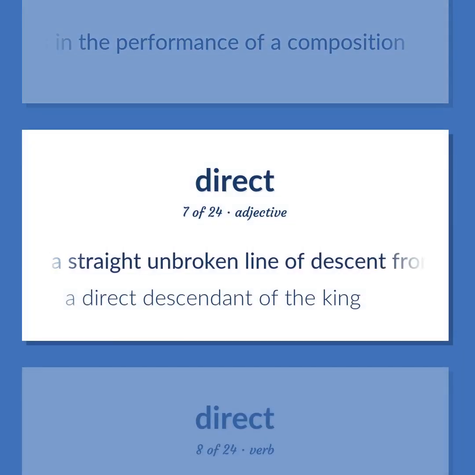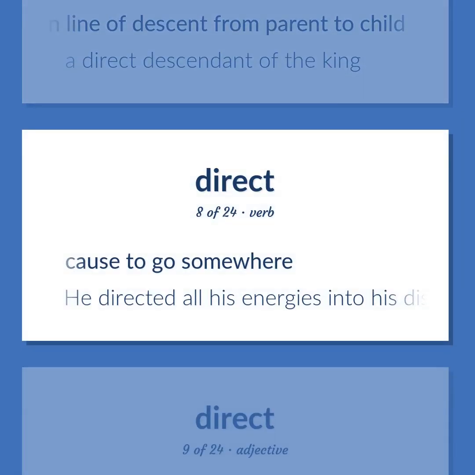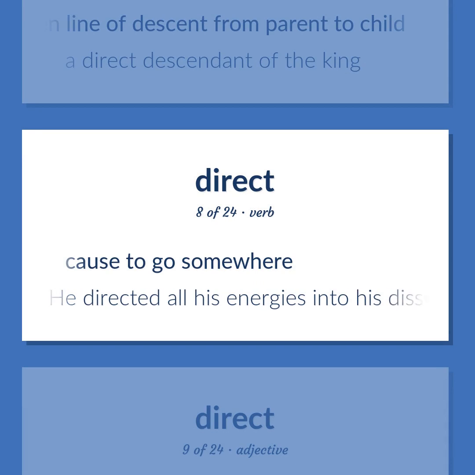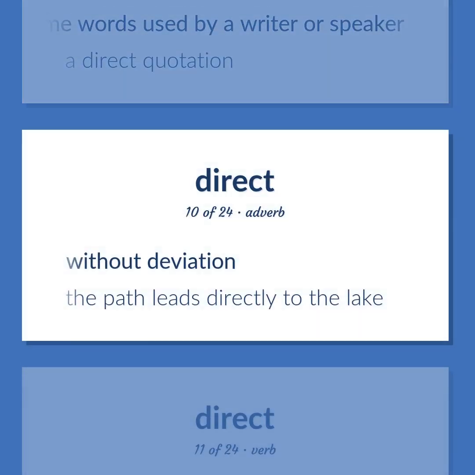In a straight unbroken line of descent from parent to child. A direct descendant of the king. Cause to go somewhere. He directed all his energies into his dissertation. In precisely the same words used by a writer or speaker. A direct quotation. Without deviation. The path leads directly to the lake.